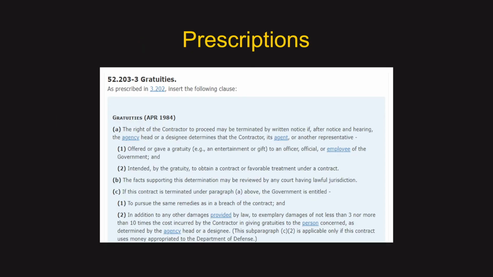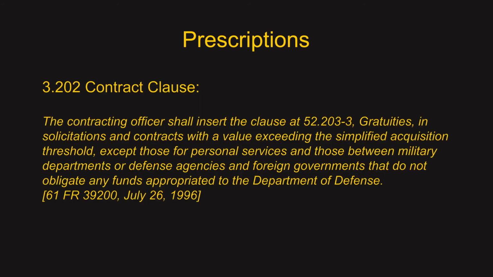Last, make sure you know the context of a clause being included in your contract, as it could be cited inappropriately. Each clause has a prescription for when that clause should be used. When you look up a clause on the FAR site, it will usually start with a comment, as prescribed in 3.202, insert the following clause, with 3.202 being a link to the prescription or instructions on when to use that